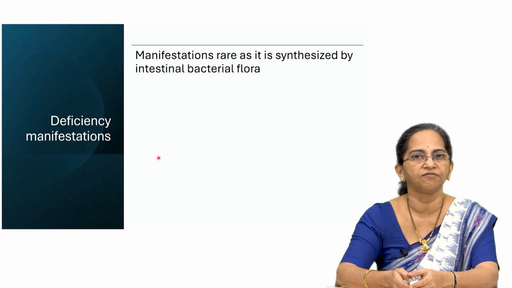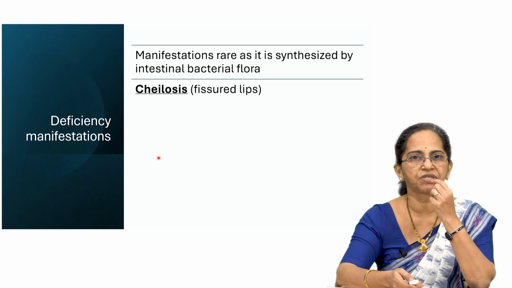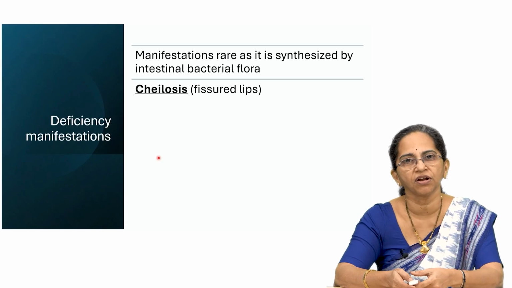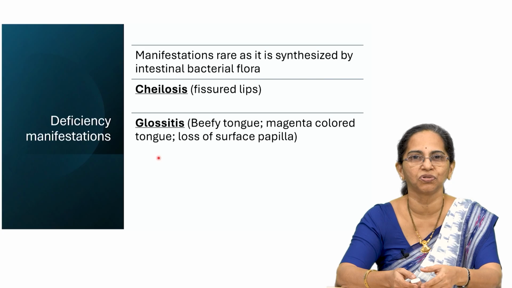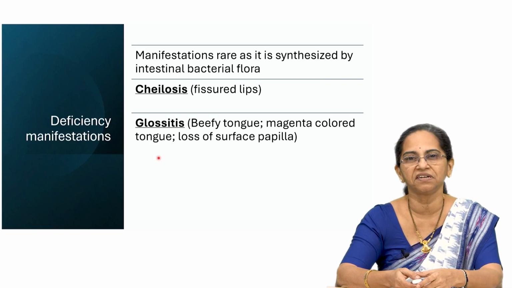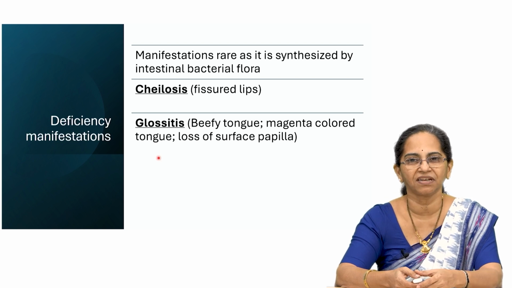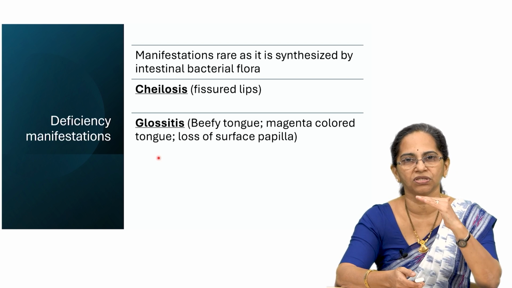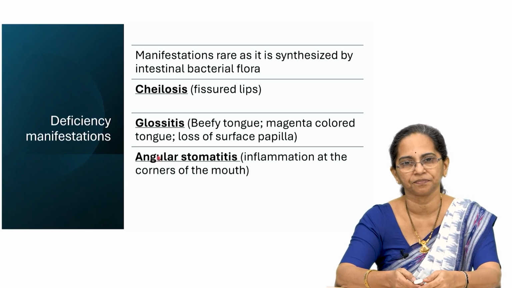So, what are the findings of riboflavin deficiency? First one, cheilosis. The lips start to fissure or crack. There is glossitis. The tongue undergoes certain inflammatory changes. What are they? The tongue will start appearing magenta colored. It is a pinkish hue, so it is called a magenta colored tongue, and there is also loss of the surface papilla.